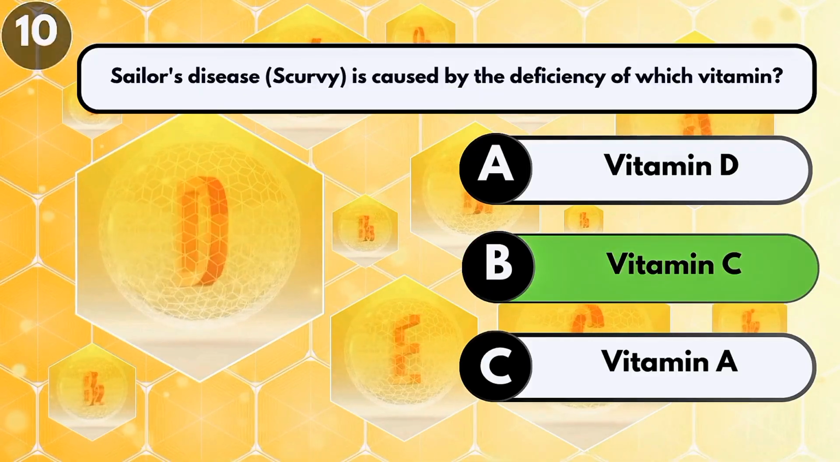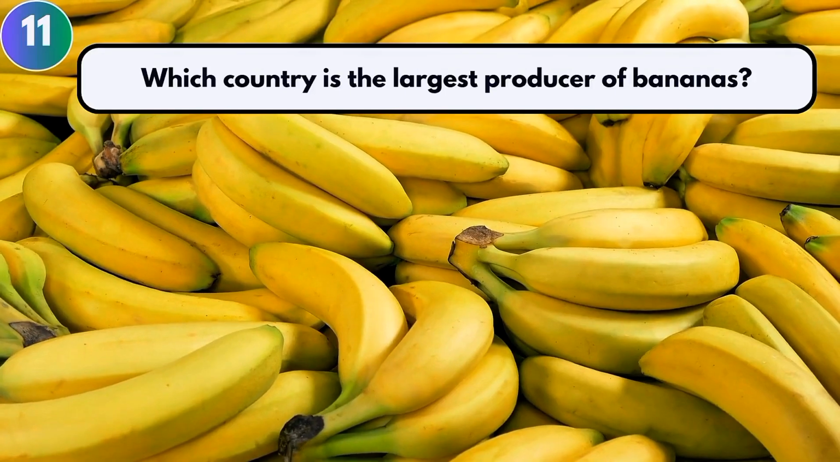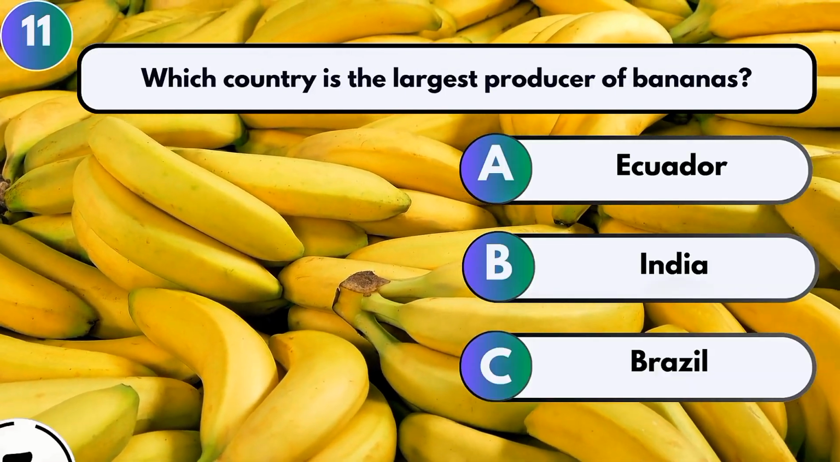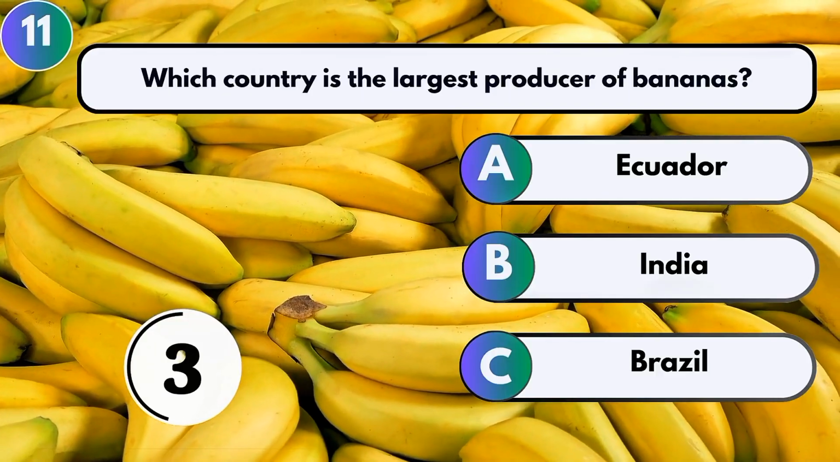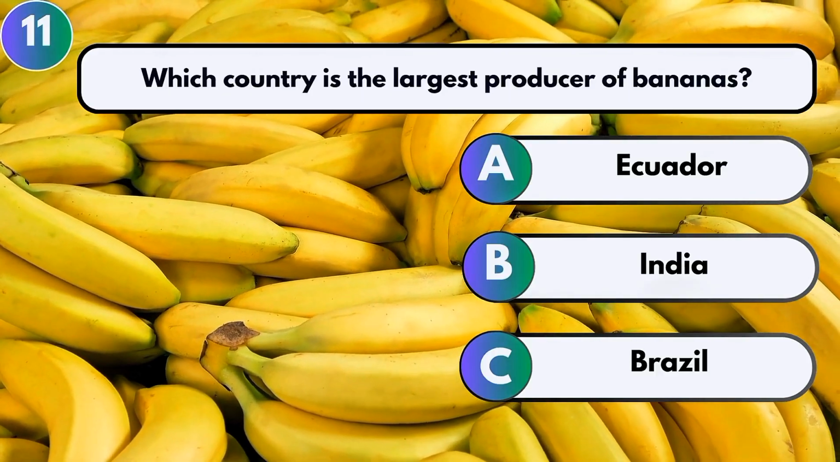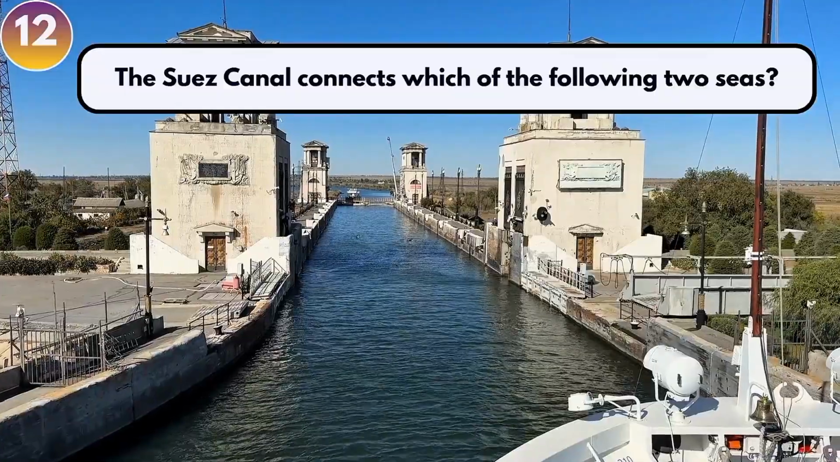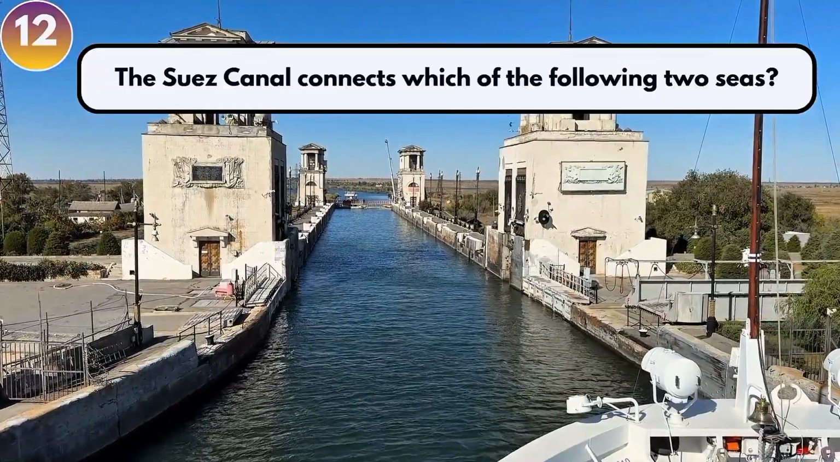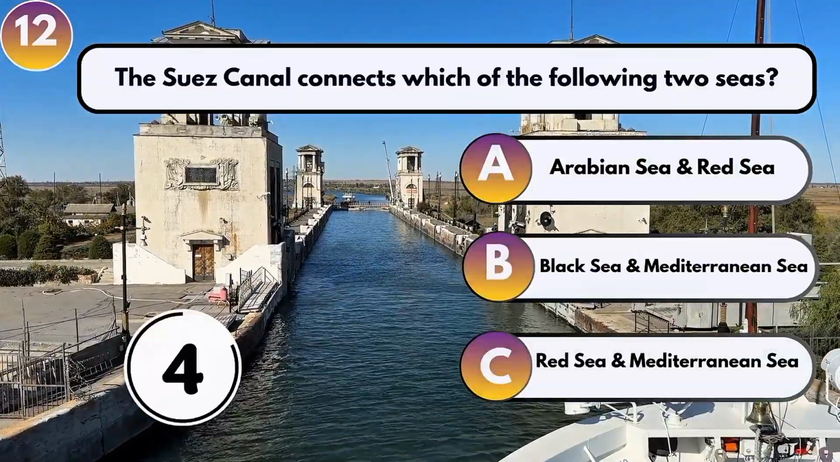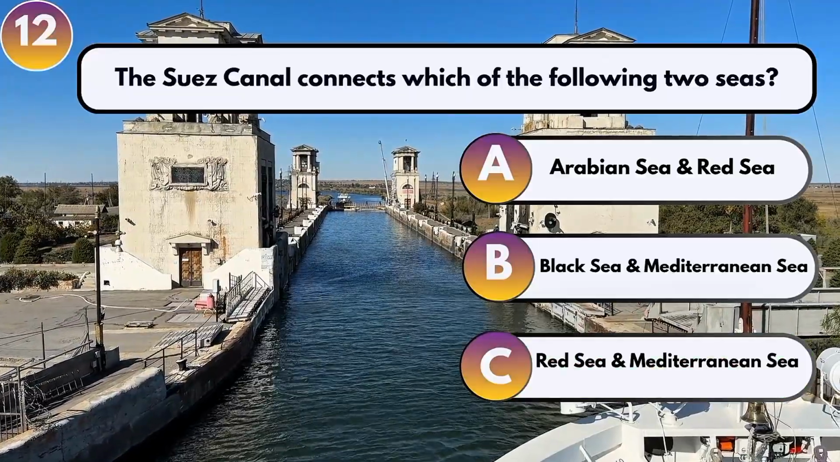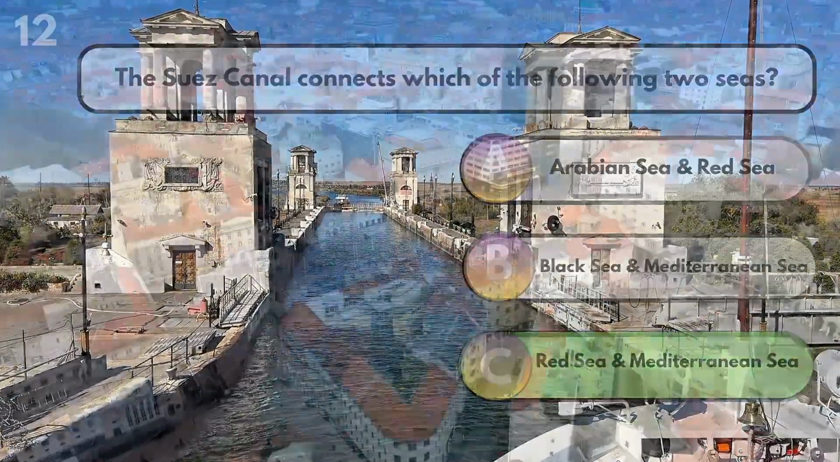Vitamin C. Which country is the largest producer of bananas? India. The Suez Canal connects which two seas? Red Sea and Mediterranean Sea.